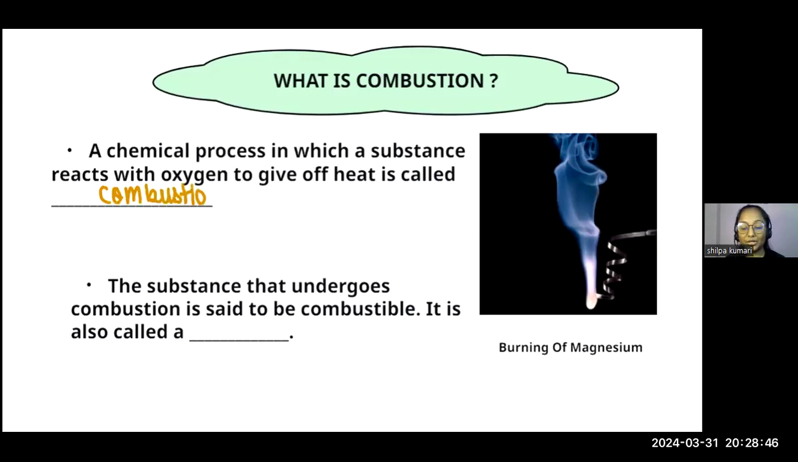If you talk about combustion, a very common example we can go with is, in class 7, you might have studied the burning of magnesium ribbon. When magnesium ribbon is burned in the presence of air, it produces flame and heat. So that is simply a combustion reaction.